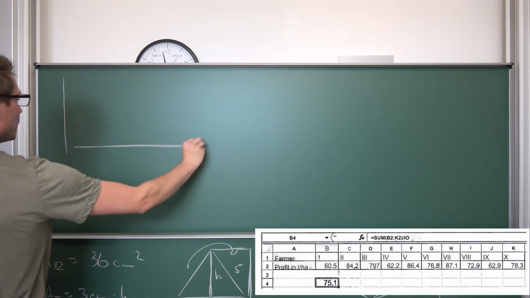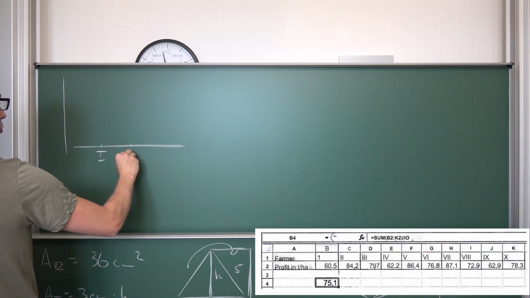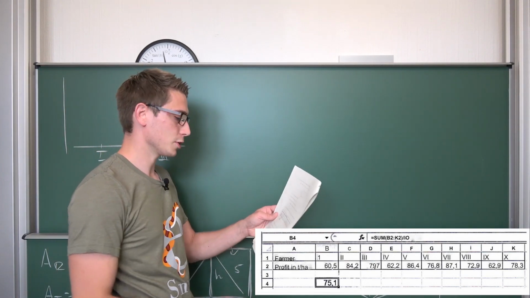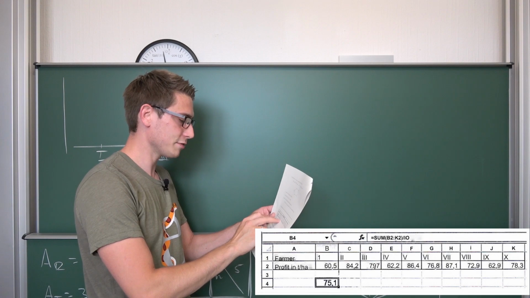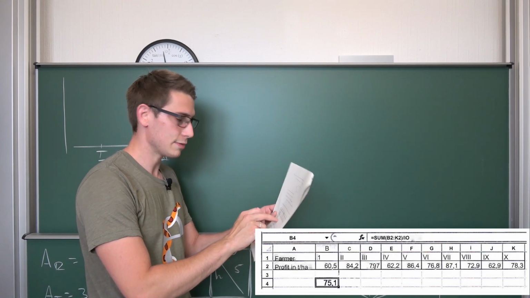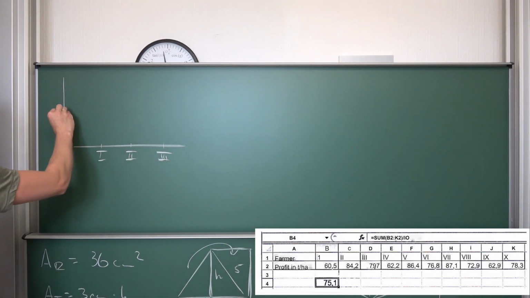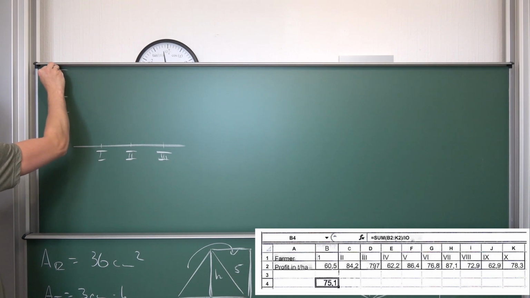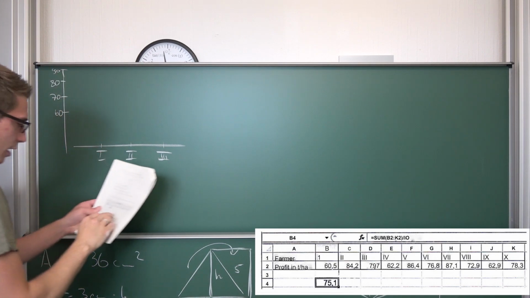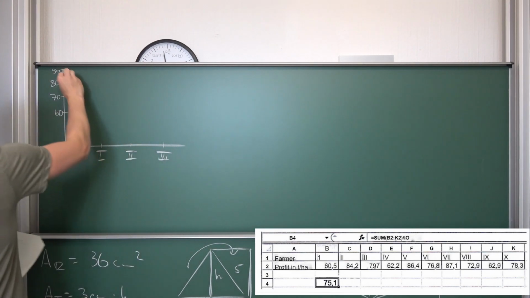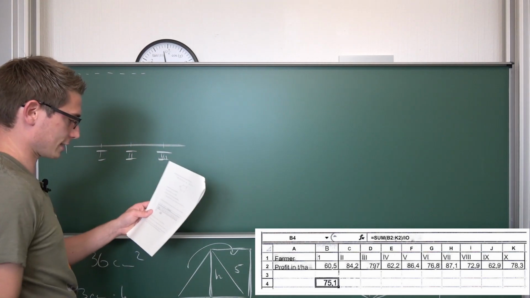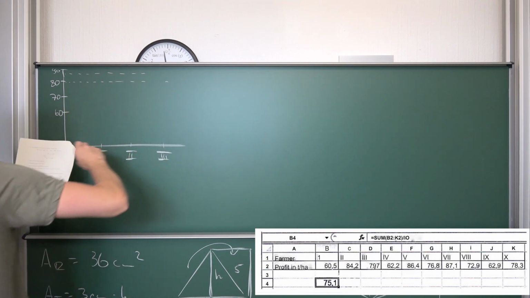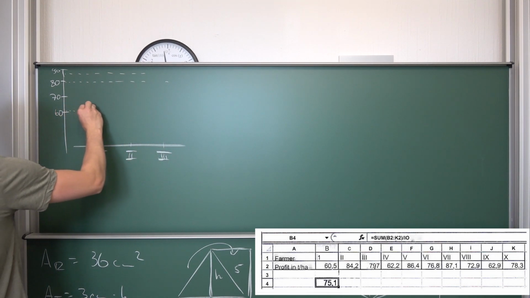We're going to create ourselves a bar chart with the farmers 1, 2 and 3. And now, what are the profits of farmer 1, 2 and 3? Well, we have 60.5, 84.2 and 79.7, meaning we are going to go for a partition of 60, 70, 80, and then we have 90 up here. 84.2 is right in the middle of those. That's just a sketch for me. Then 79.7 is nearly 80. And then 60.5 is a bit more than 60.